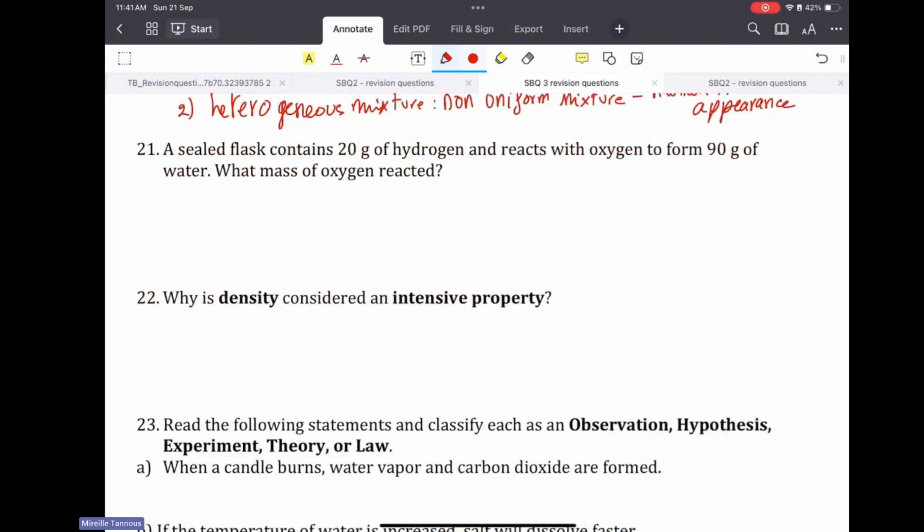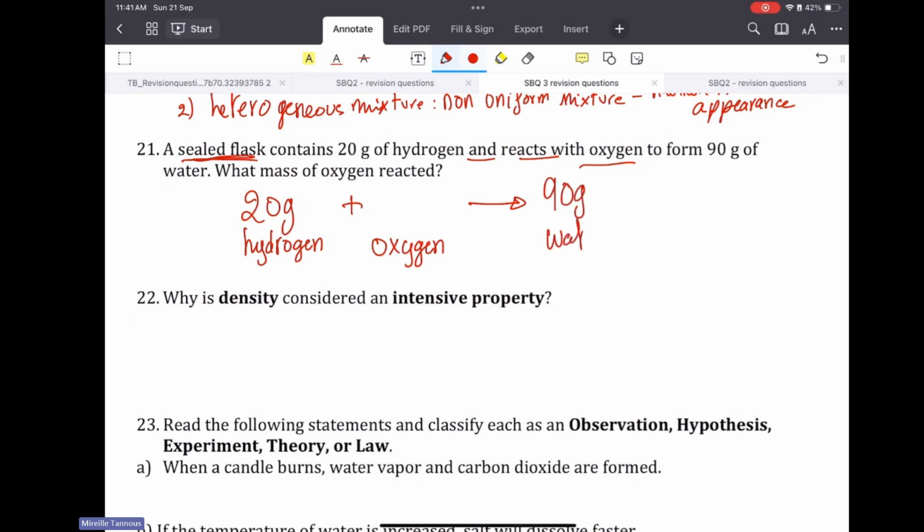This is a question to apply the law of conservation of mass. The question says, a closed, sealed flask has 20 grams of hydrogen and reacts with oxygen. Did they mention the mass of oxygen? Not yet. To form 90 grams of water.